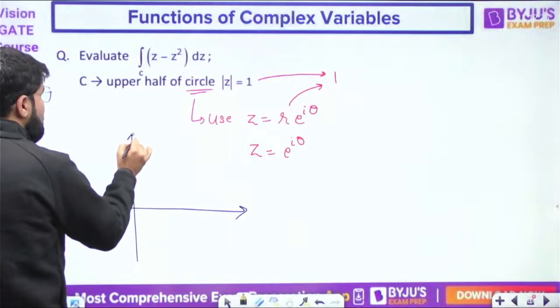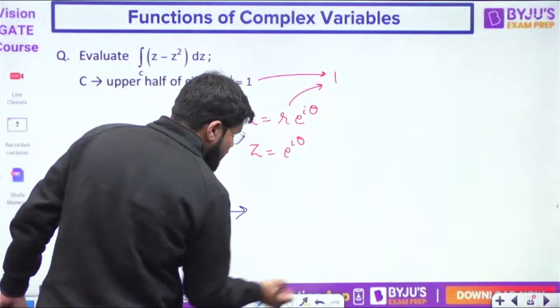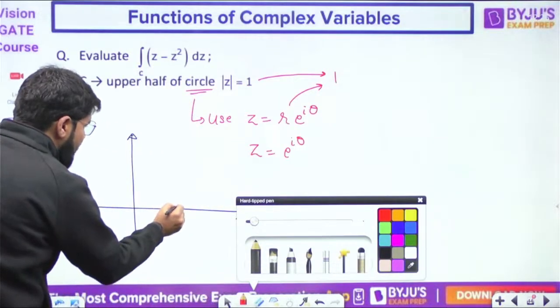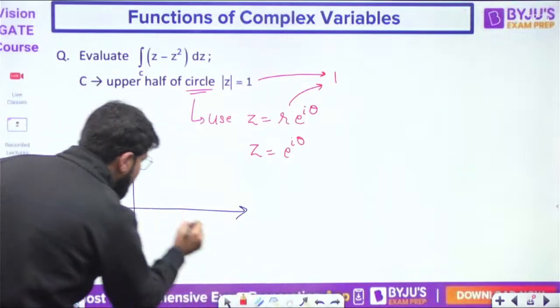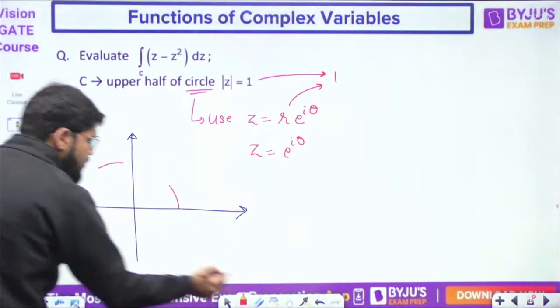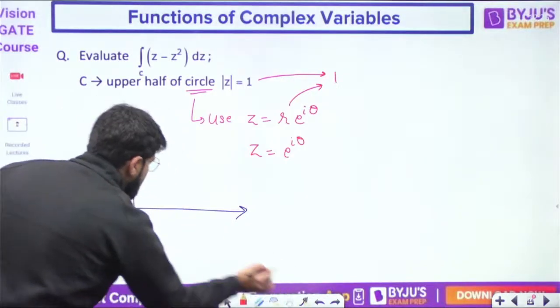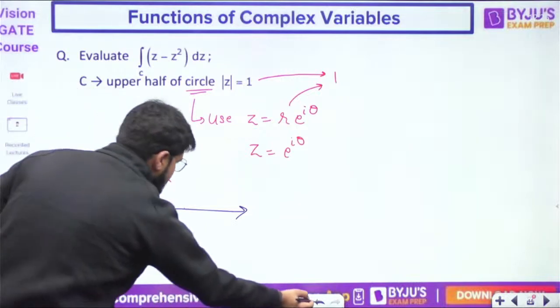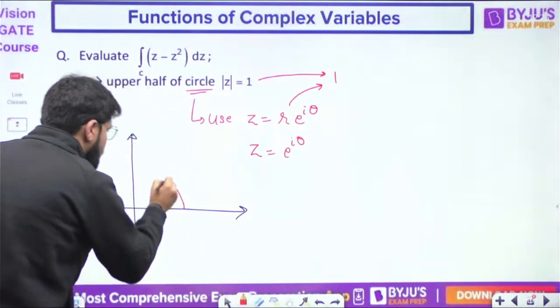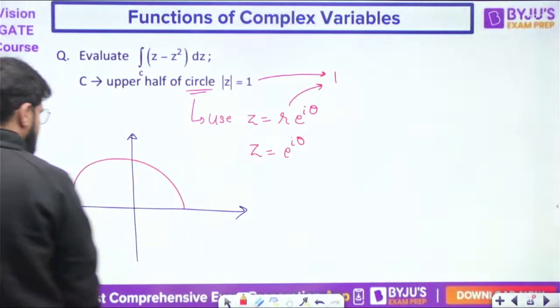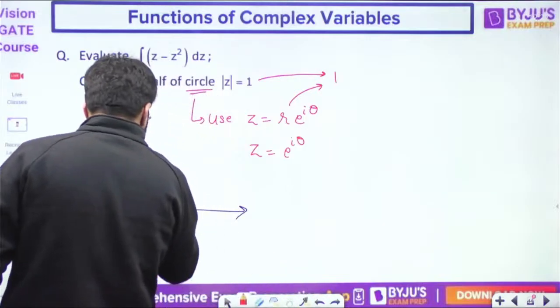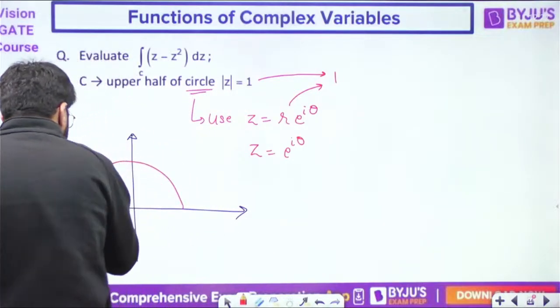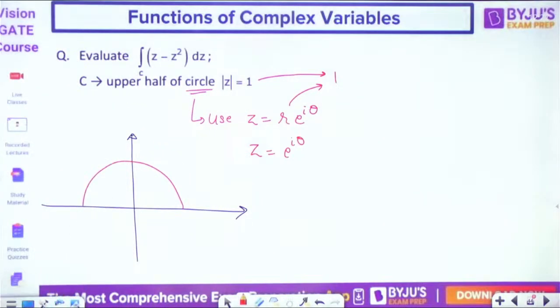Okay, upper half of the circle. Mod z equal to 1, circle of radius 1. But I don't want the entire circle. I only want the upper half of the circle, this one.